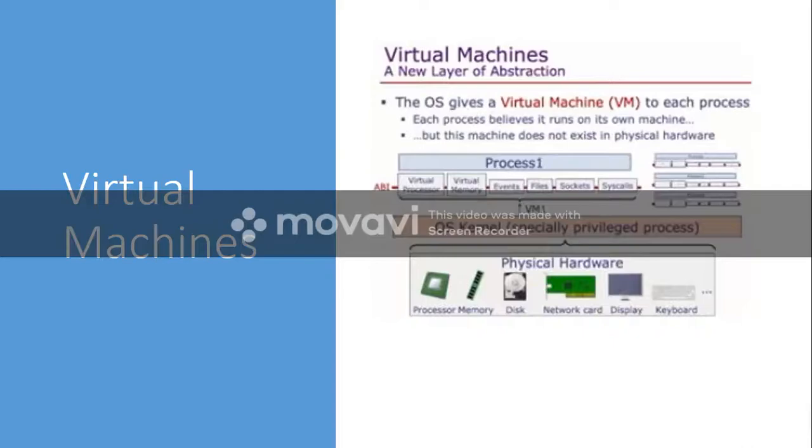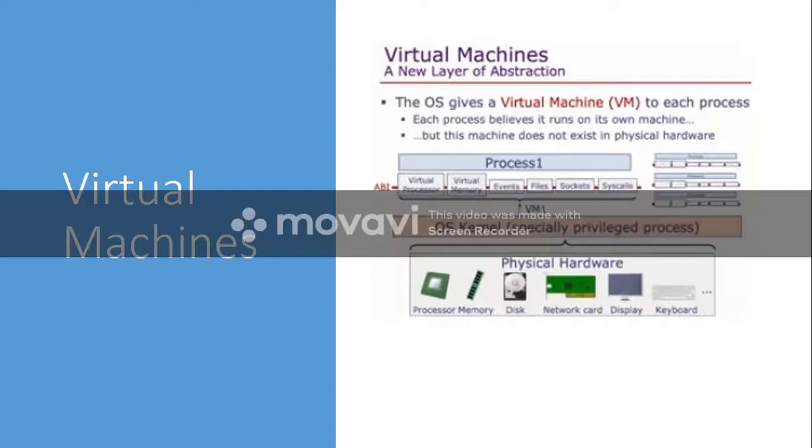If you go through sometime back, we discussed that there were two types of operating system. One is the single user operating system, the other one is the multi-user operating system. In a single user operating system, there is only one program which uses the entire hardware resource, whereas in a multi-user operating system you have multiple processes, and the hardware resource will be shared among each of the processes depending on the need, and that will be decided by the operating system.